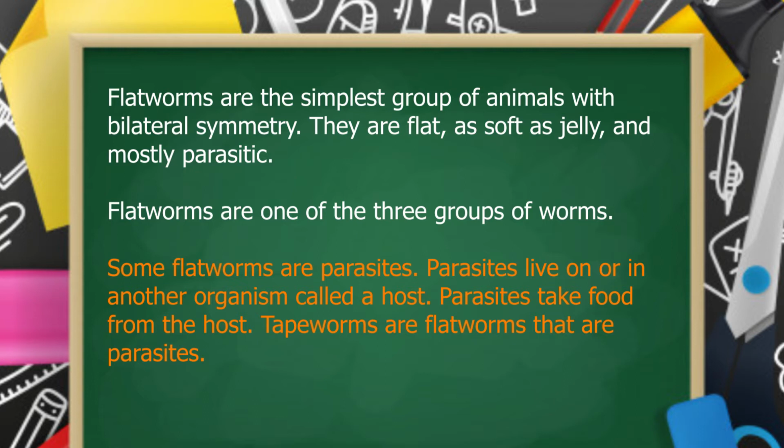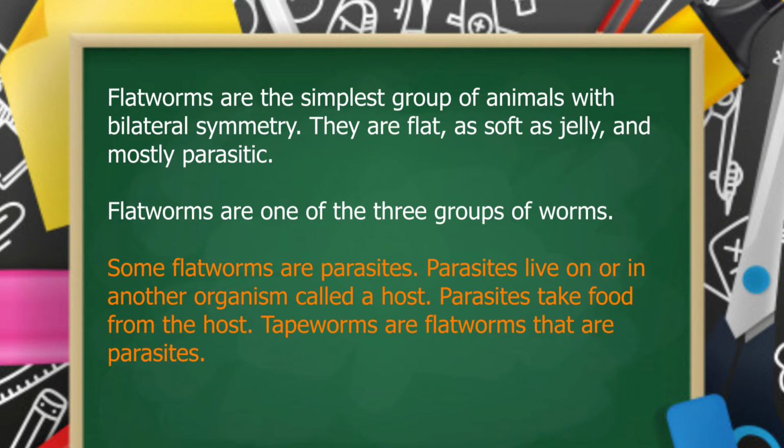Some flatworms are parasites. Parasites live on or in another organism called a host. Parasites take food from their host.